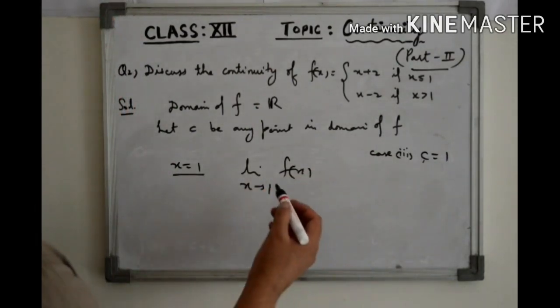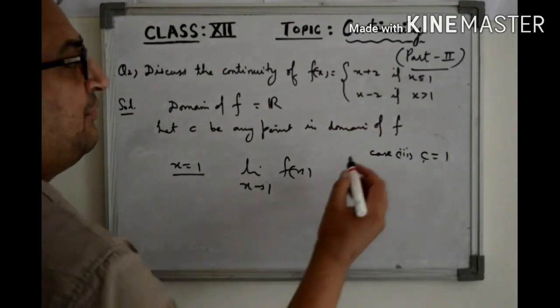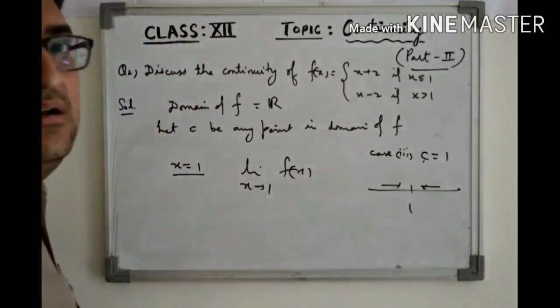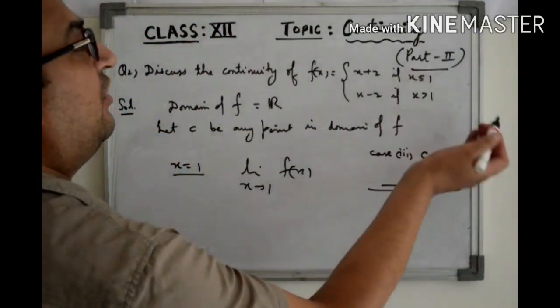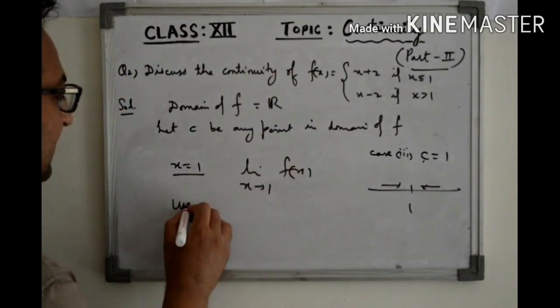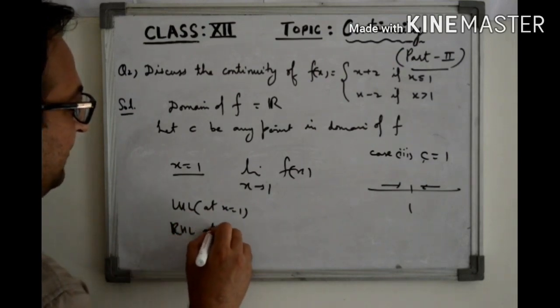Now to find the limit as x approaches 1 for this function, as you can see, x can approach 1 from the right hand side or from the left hand side, and on both sides of 1 we have a different definition. Because of that, we have to find the left hand limit at 1, and we have to find the right hand limit at 1.